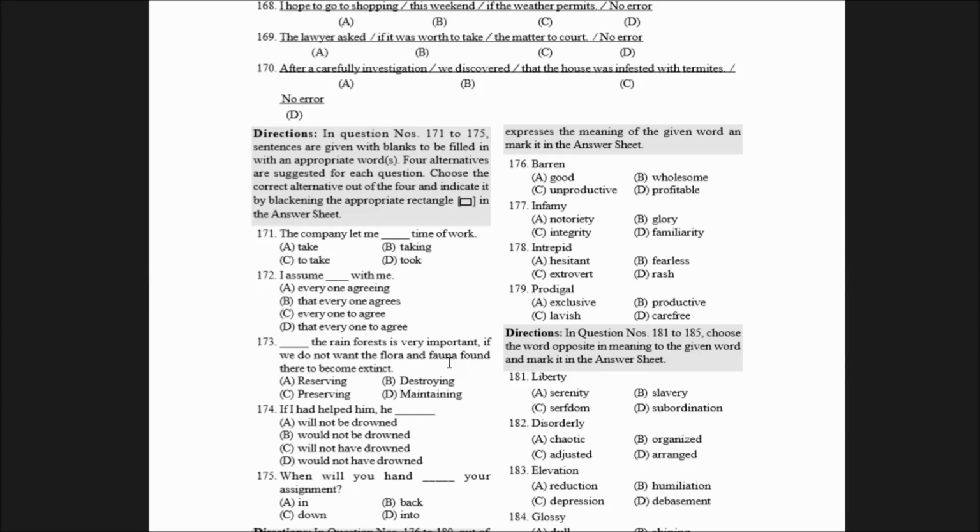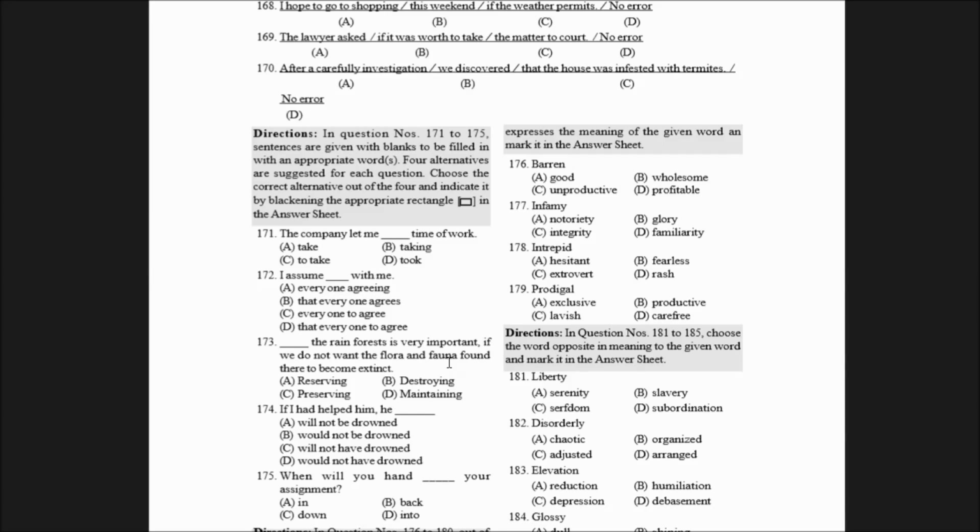Why is that so? You see the verb let here. Let is a special type of verb. It is a causative verb. A causative verb is one that makes something happen. For example, here the company lets me take time off work. So the company lets me do something.